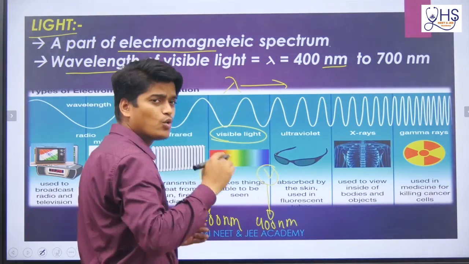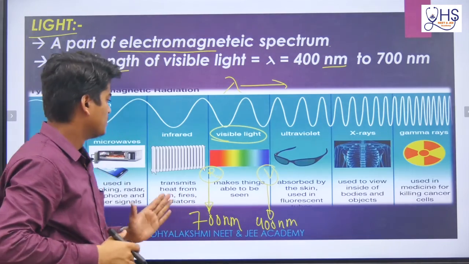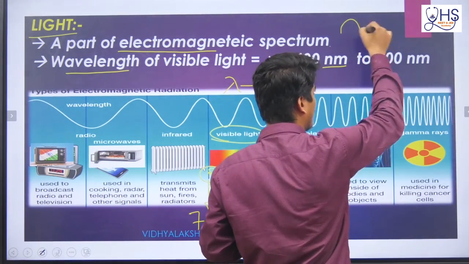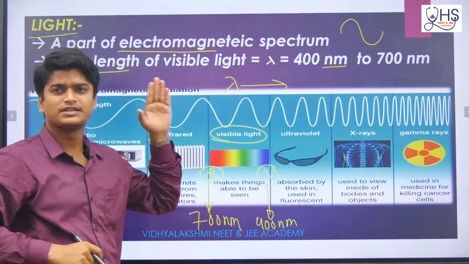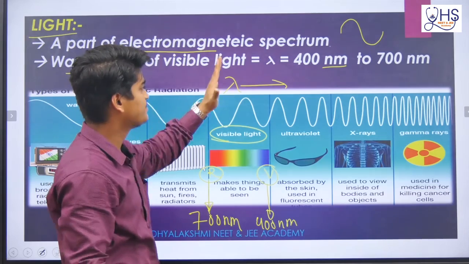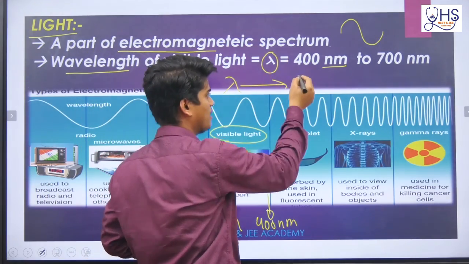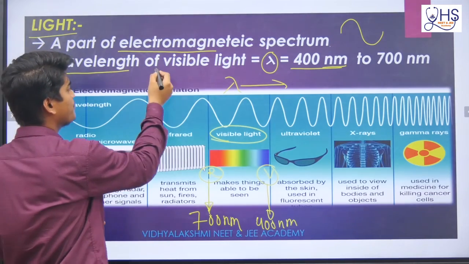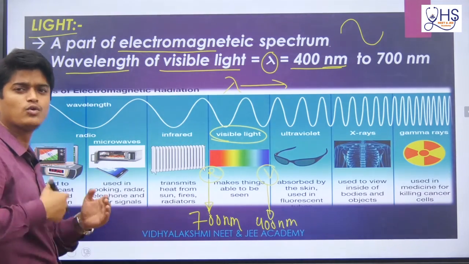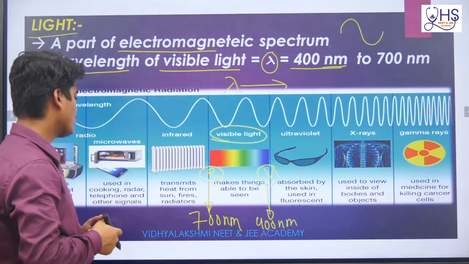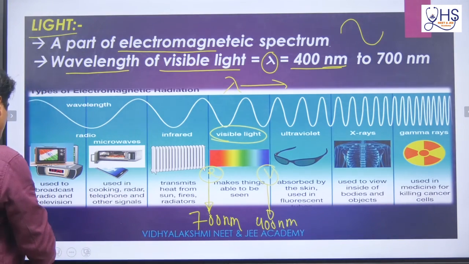Understand that the wavelength of light means the length of a wave. If I take one wave, the distance it travels in one wave, that length defines the wavelength, and its symbol is lambda. It is 400 nanometer to 700 nanometer for visible light, or normally white light or sunlight. Now let's come to the next question.